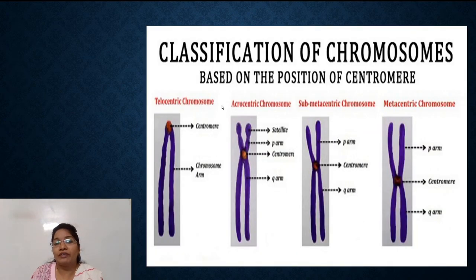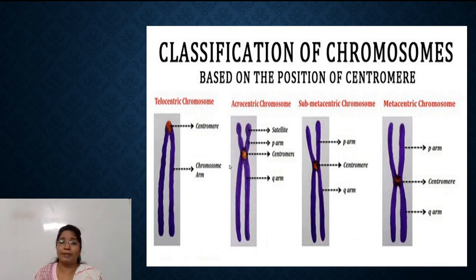This is the figure for classification of chromosomes based on the position of the centromere. Friends, as we know, each chromosome has a centromere and chromatids. It has a centromere and two arms. One of the two arms is called the p arm and the second arm is called the q arm, and in the center there is a centromere.